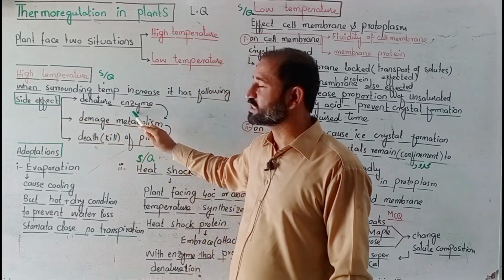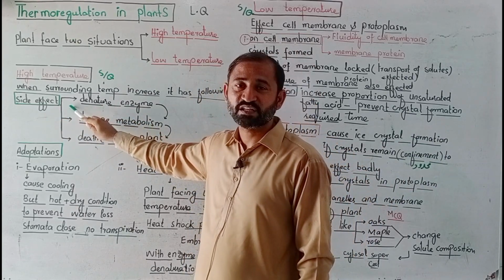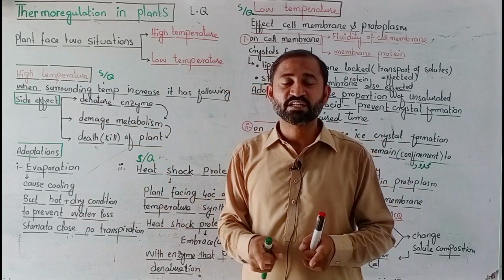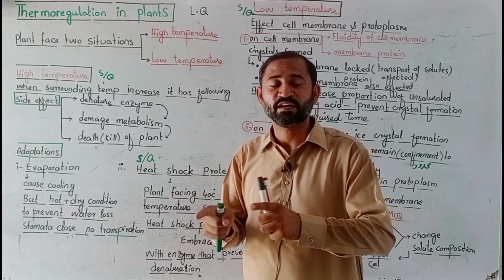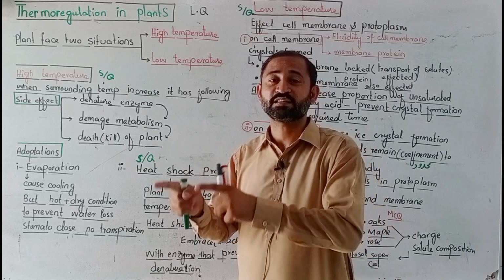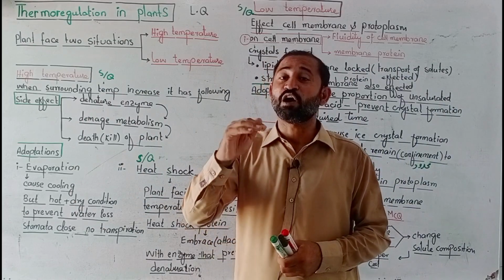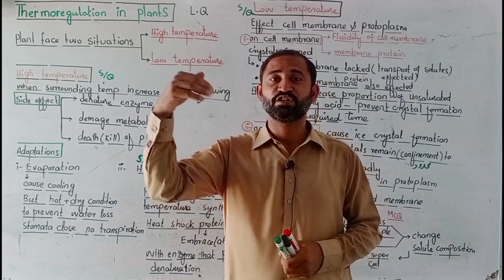When the outer temperature increases, what is the side effect? It causes the denaturation of enzymes. When enzymes denature, it means metabolism is damaged. When metabolism is damaged, it causes the death of cells and the death of the plant. Once again, the effect of high temperature in the outer environment.